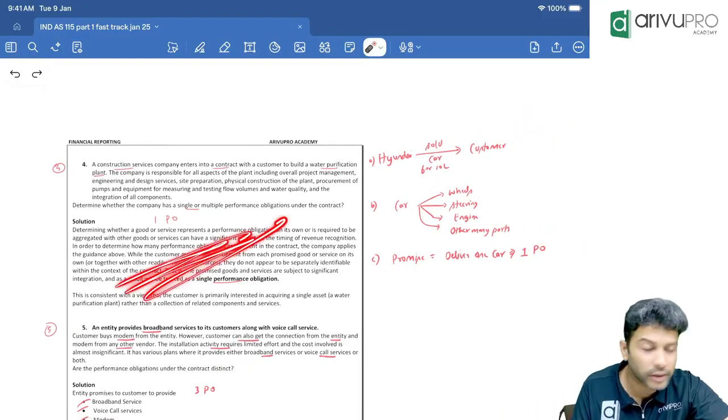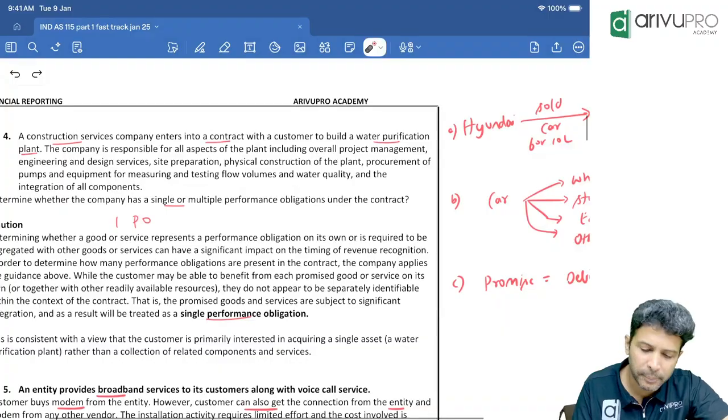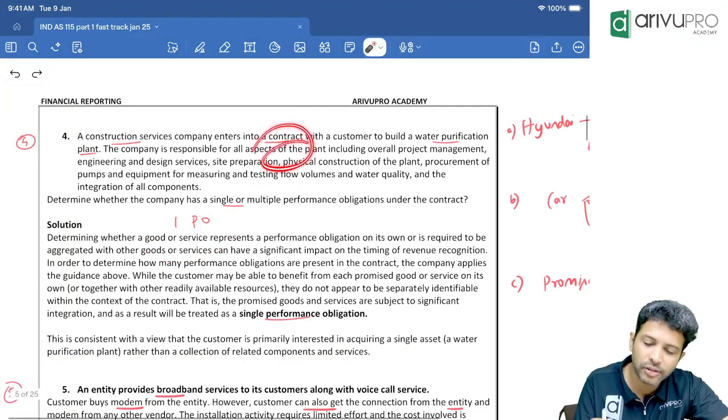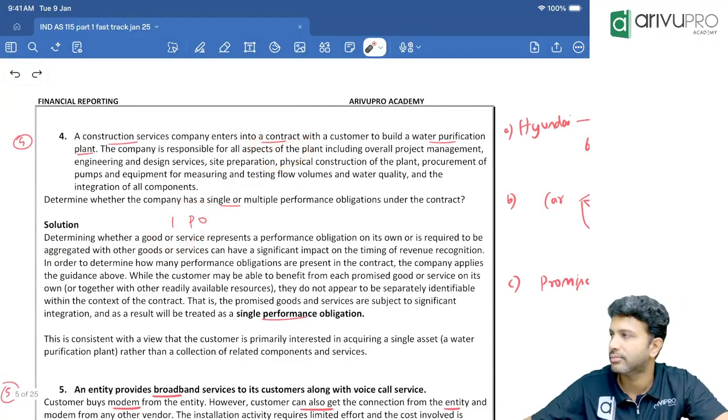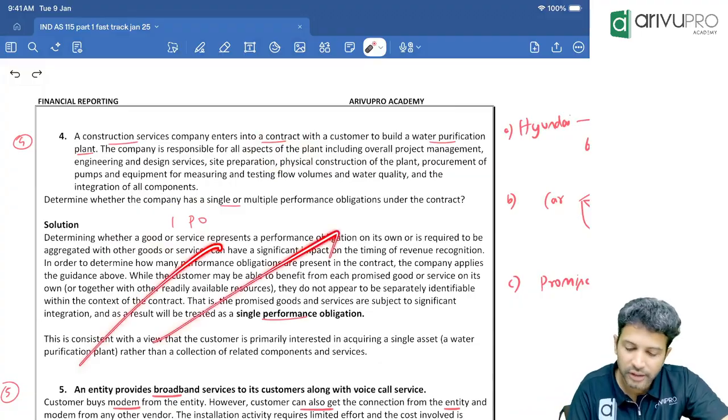Don't worry about the story. If it comes, we'll write the PO definition, then the facts of the case and then the conclusion. That's all. No need to worry about the ICAI story here.